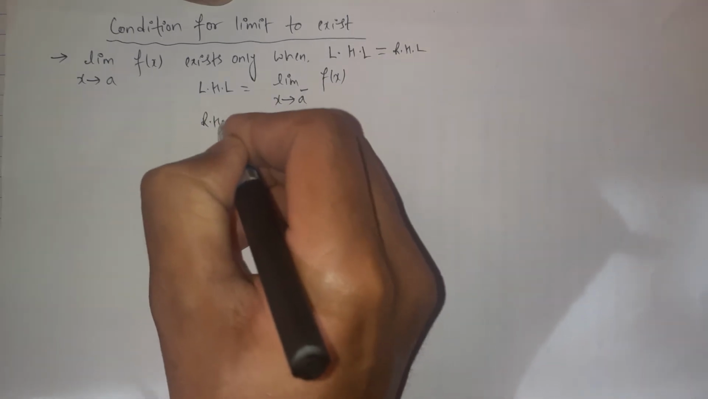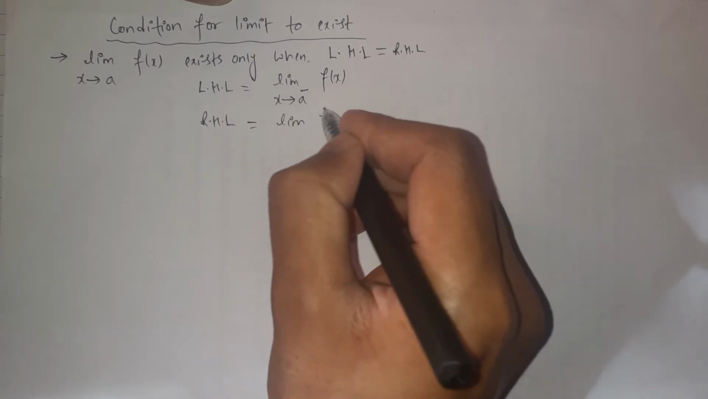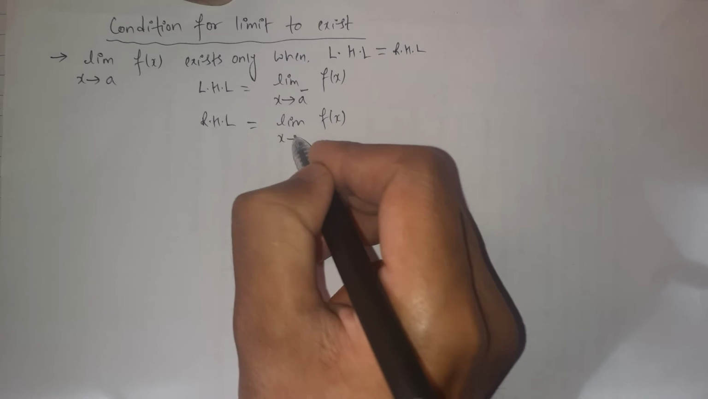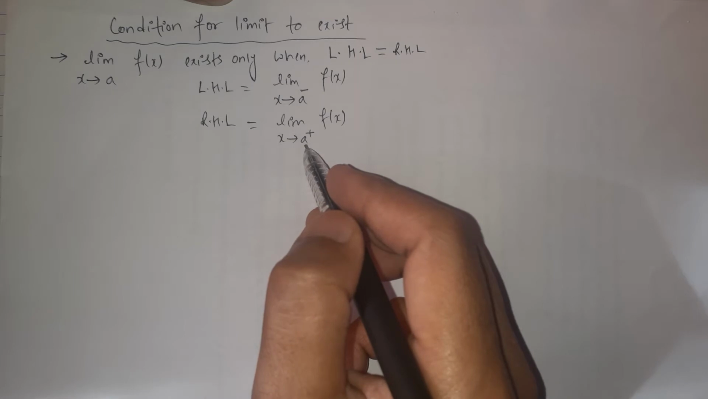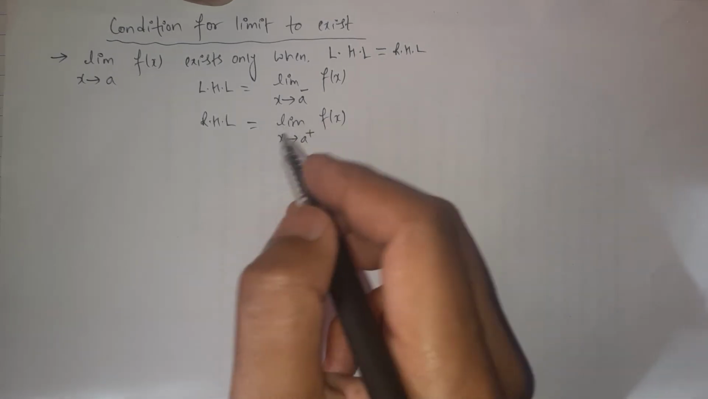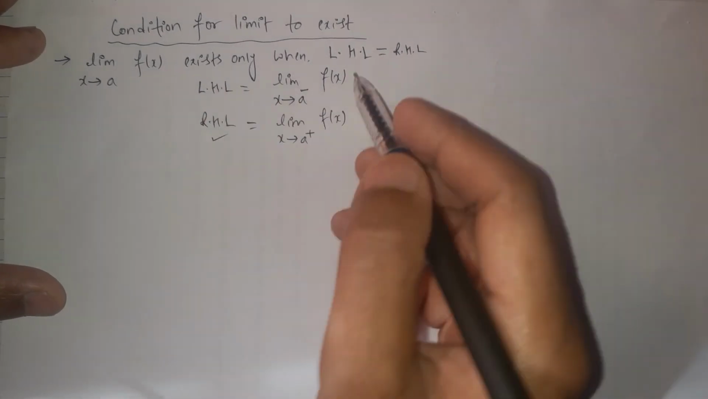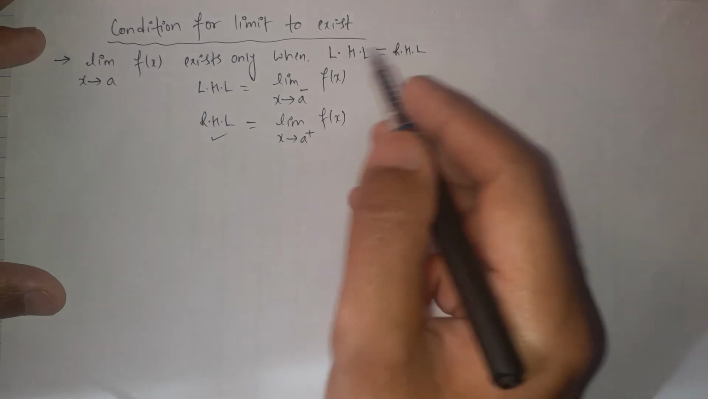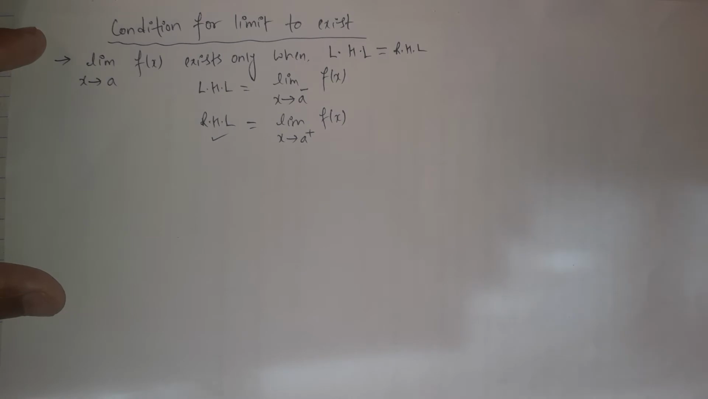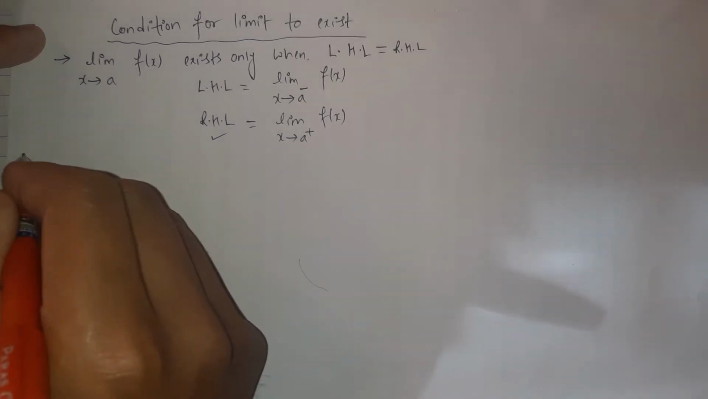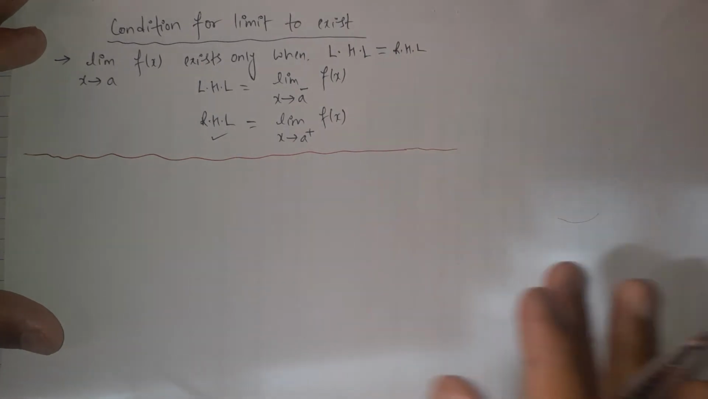Similarly, the right hand limit, which is denoted by RHL, is defined as the limit of that function when we approach that point from the right. If we approach the same point from the right hand side, then that limit calculation is called the right hand limit. If these two values exist and they are equal, then only the limit of the function can be calculated. Otherwise we cannot evaluate the limit of the function. This is the very important condition for the limit of a function at a point.